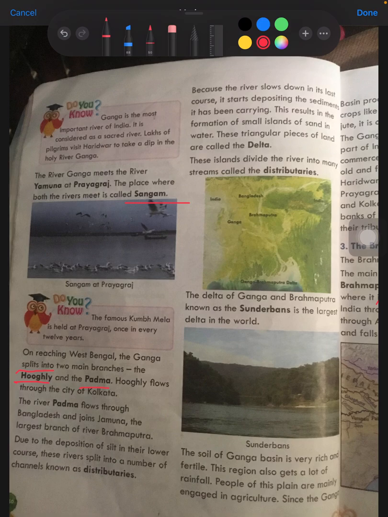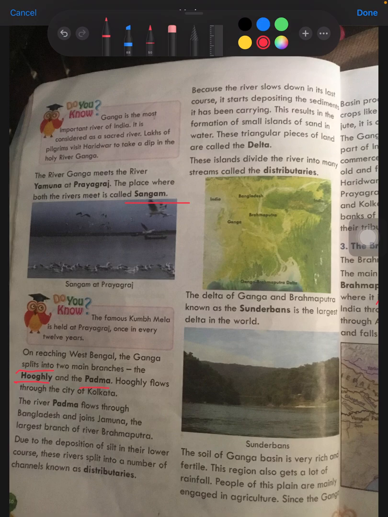When these rivers move down from the mountain areas, as we have discussed many times, they bring silt with them, and that is the alluvium, or the alluvial soil. When it comes into the plain areas, they deposit their silt in the river or on the banks of the river.